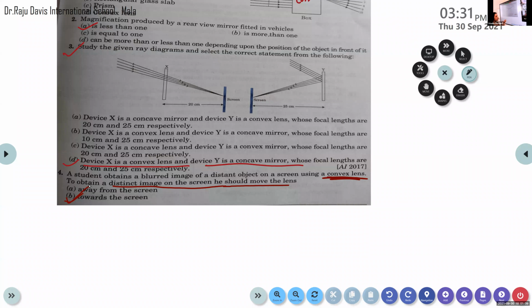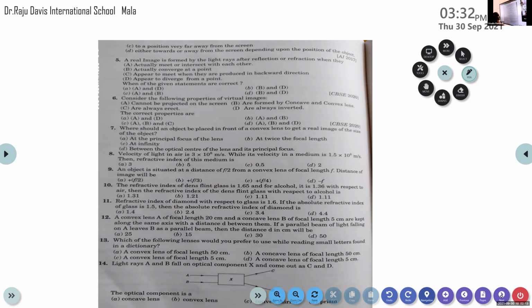That is why we discussed the last case. In the case of a convex lens, we have 6 different cases, and in the 6th case, we get a virtual, erect and enlarged image. A clear image is obtained if and only if the object is placed between the focus and the optic center. So if and only if you move the lens towards the screen, then you get a clear image instead of a blurred image. Okay, now the next question.